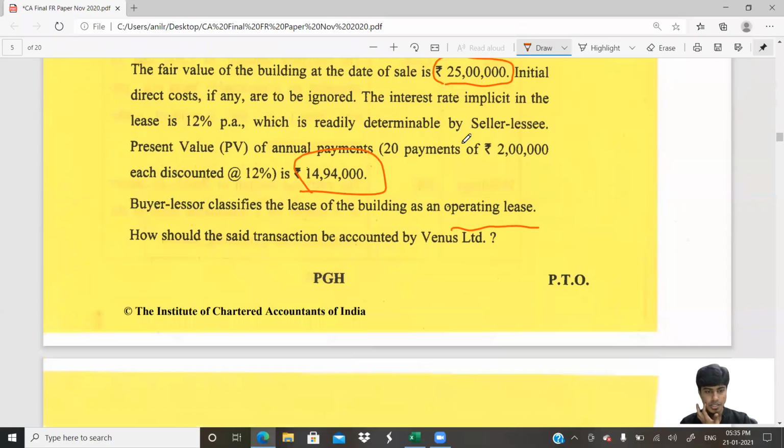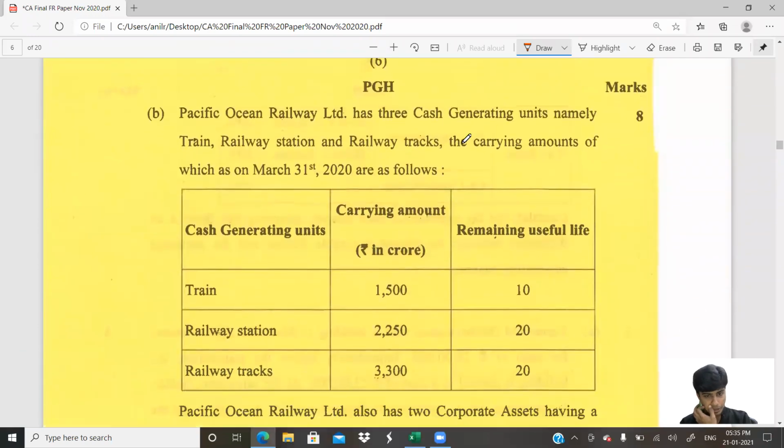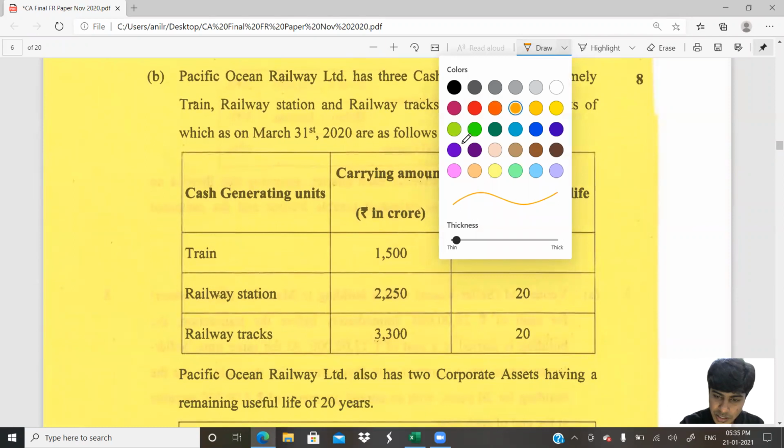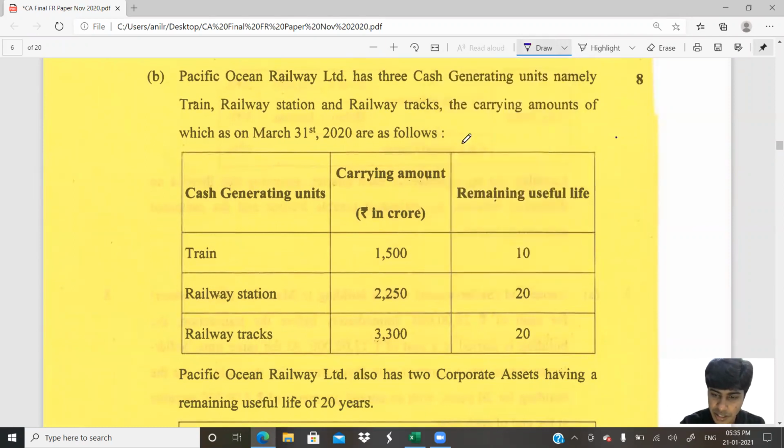That is question number 3B. Pacific Ocean Railway Limited has three cash generating units. The moment you use the word cash generating units, what comes to your mind? Ind AS 36. That is impairment. Namely, train, railway station, and railway tracks. Perfect. The carrying amounts of which, as on 31st of March 2020, is given.